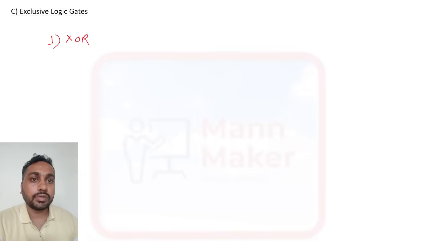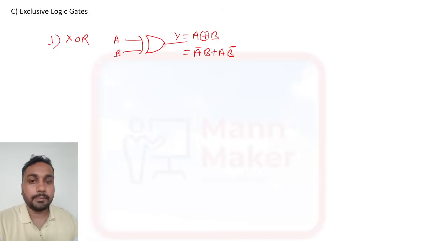Okay, first one is what? First one is XOR gate. How are we representing XOR? We need to make an OR gate first, and here we need to put one more thing, and this will be your representation of the XOR gate, and y equal to, we will represent like this, XOR. XOR is like this, and we can write A bar B plus A B bar.